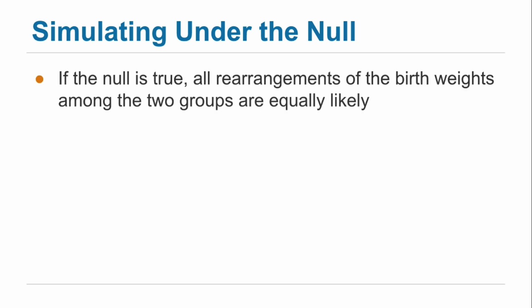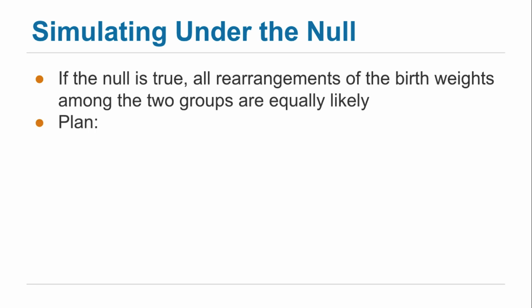And so if you take our 1174 birth weights, each one is labeled smoker or non-smoker, you could randomly shuffle the labels and you should get the same distribution of the two groups. If the null is true, all rearrangements of the birth weights among the two groups have the same chance. They're equally likely. Just as likely as the one we got. A rearrangement is formally called a permutation. What we're going to be doing is called a permutation test.